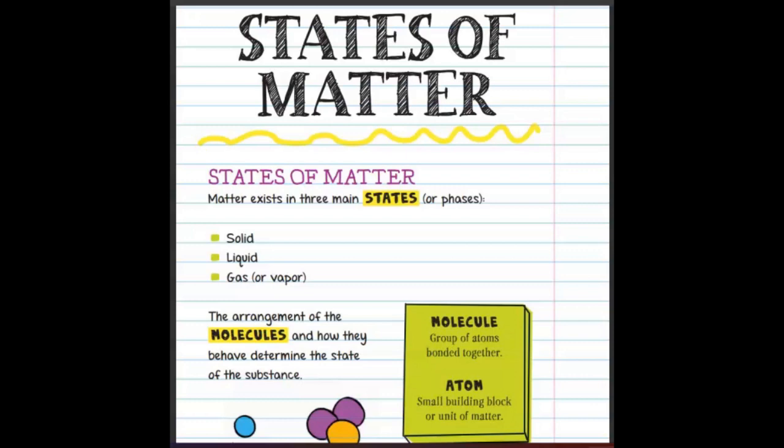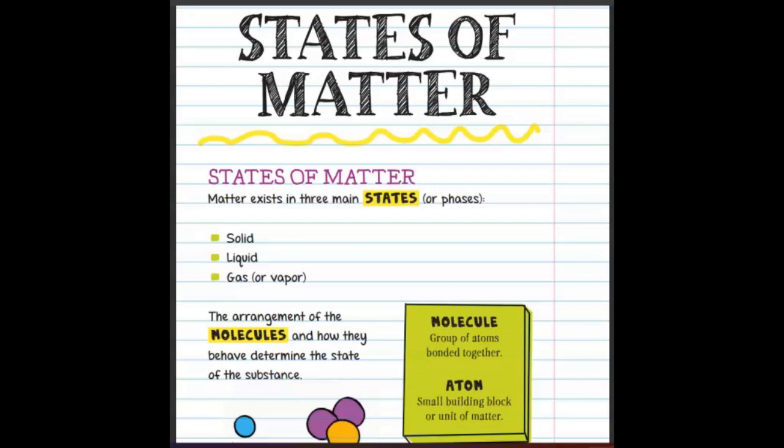So the states of matter. For class 9th students, the first chapter is Matter Around Us Pure, and for that we are going to discuss the states of matter here. It is also useful for class 11th students. They are also discussing the states of matter in their chemistry classes.